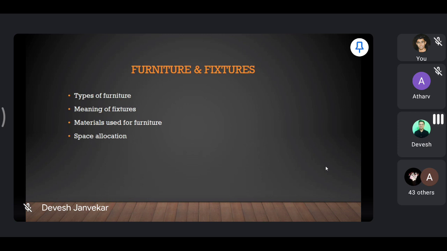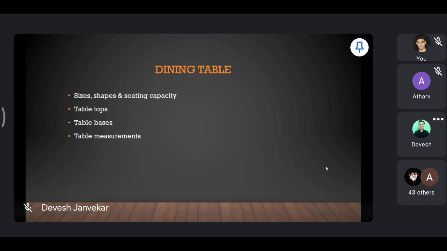And last is your space allocations. What are the space allocations? What is space allocation?